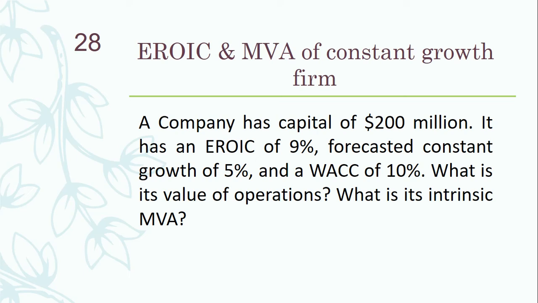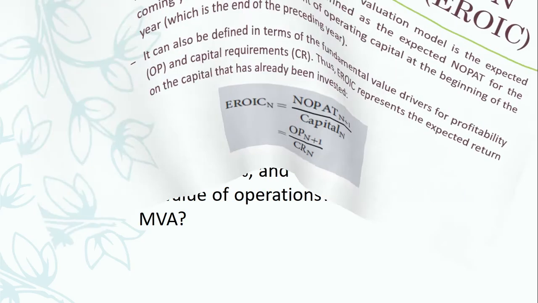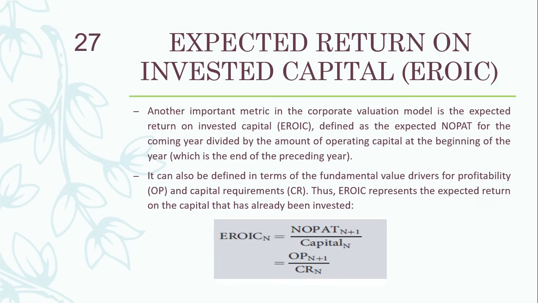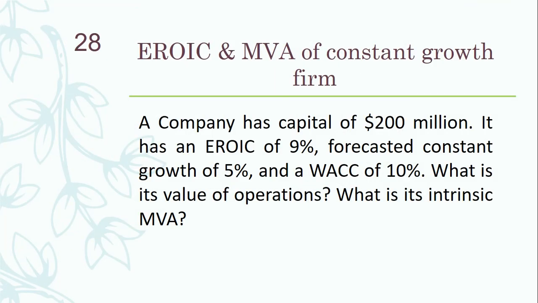It has an expected return on invested capital of 9%, forecasted constant growth of 5%, and a weighted average cost of capital of 10%. Part A: what is its value of operations? And part B: what is its intrinsic market value added?